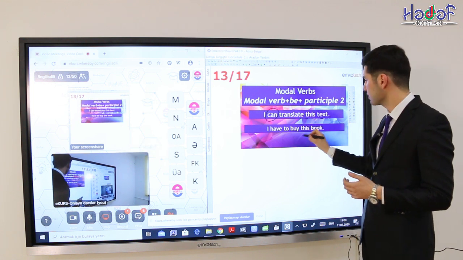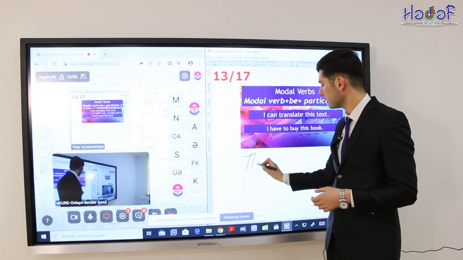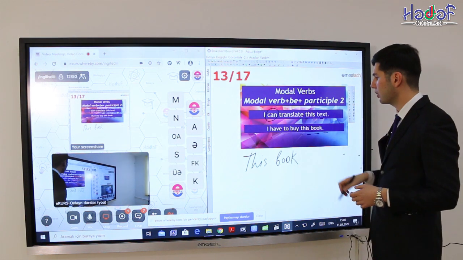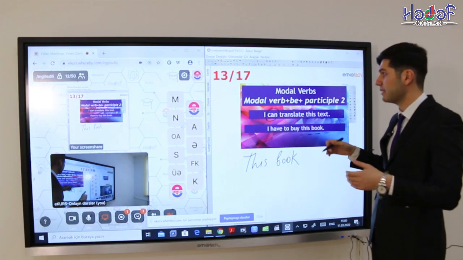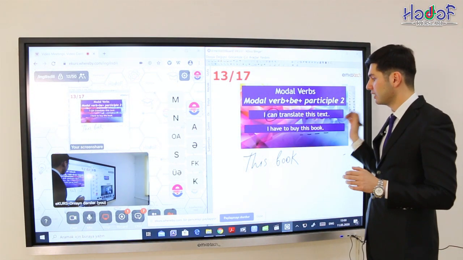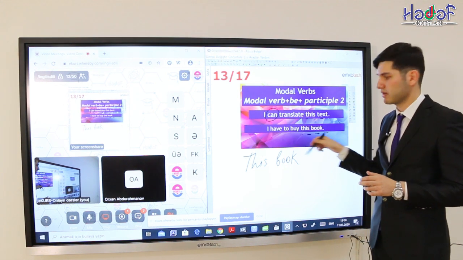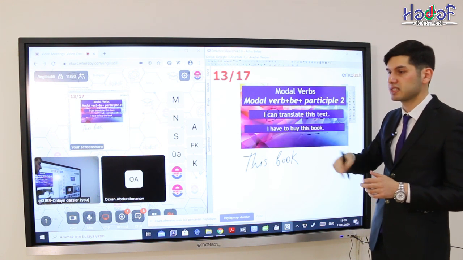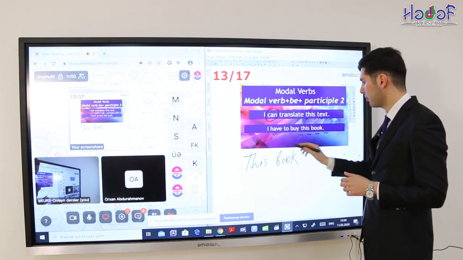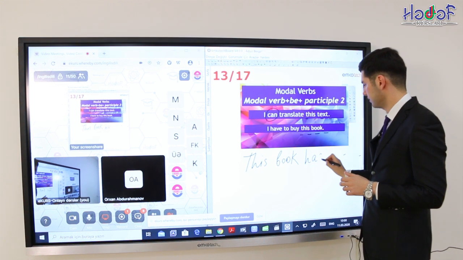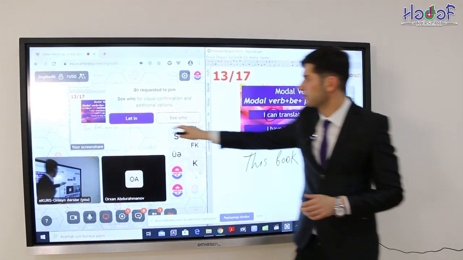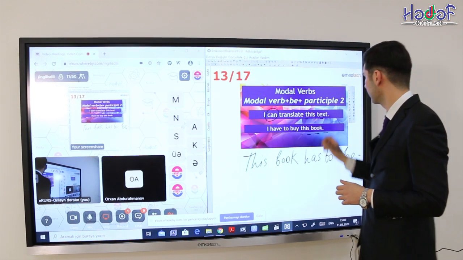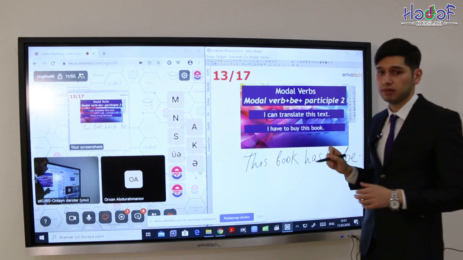Again, we have to find out our object, this book. This book is the subject of passive voice. After that, we use again the same modal verb, but be attentive: we cannot use this book have to, because the book is singular. In this case, we have to change have to into has to, that is the singular form of this modal verb. This book has to be, and we use the participle two form of buy.